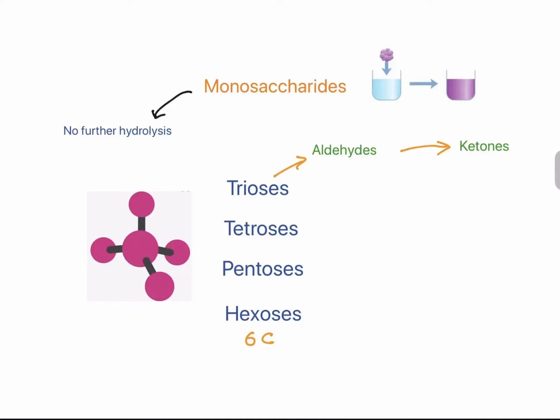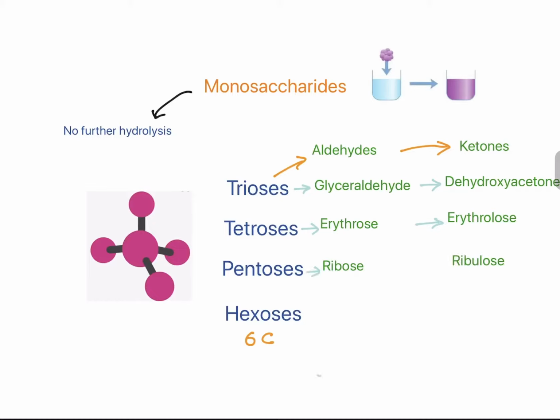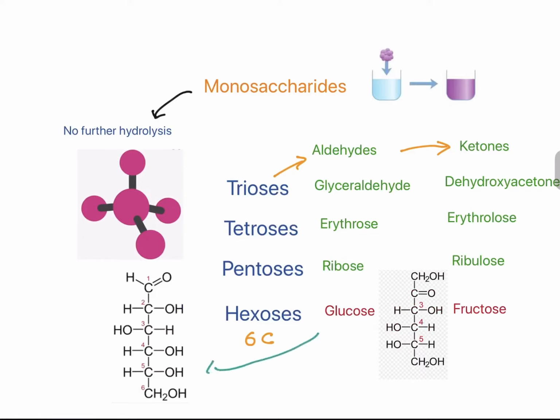Now we will see different examples of each class. Trioses as aldehyde include glyceraldehyde, and as ketone dihydroxyacetone. Tetroses include erythrose and erythrulose. Pentoses include ribose, ribulose. Most important are the hexoses, which include glucose and fructose. So this is the formula for glucose and fructose. In fructose, at the carbon double bond, it has carbon atoms at both ends. Hence it falls under the keto group.